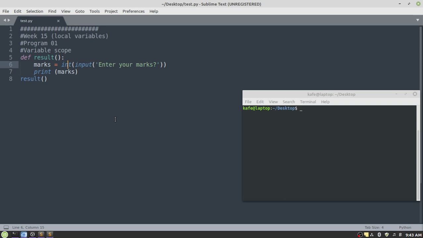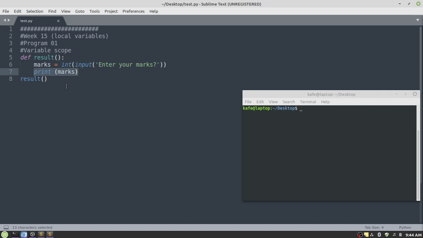It is a user defined function, and these two lines, line number 6 and line number 7, contribute to the body of the function result. So you can say we have two lines in the body of this function. In the first line, at line number 6, I'm declaring a variable marks, and it will take a value from the user, and the value taken from the user will be assigned to this variable with the help of this assignment operator.